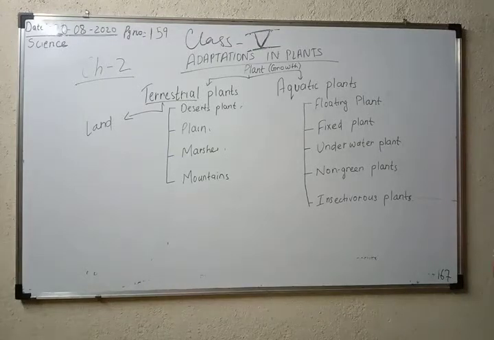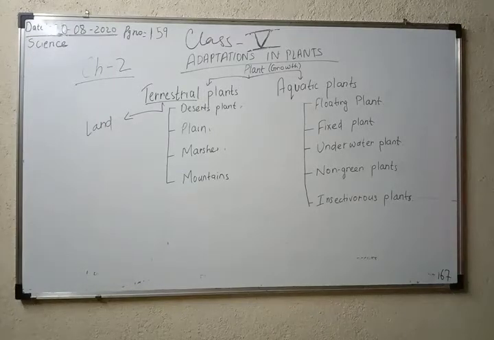Okay. So what is a terrestrial plant? Terrestrial plants grow in the plains, deserts, marshy areas, and on the mountains. We already studied this, because these are all present on the land. Depending on the region, plants develop their own adaptation. So depending on the region, what adaptation they have to develop there, they decide according to their region, in which area they are growing. So the plants decide which adaptation is required to adapt there. Okay. Now the first topic is desert plants.